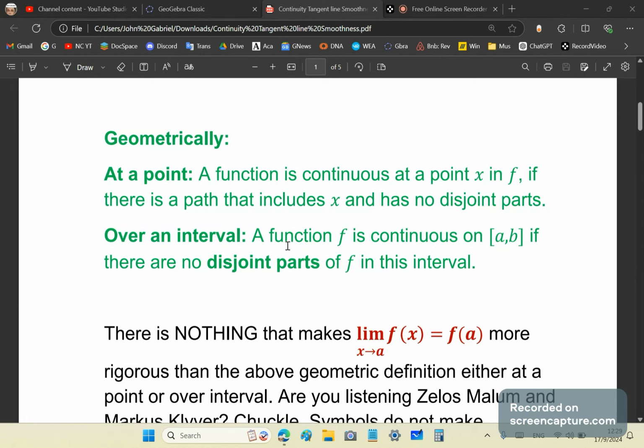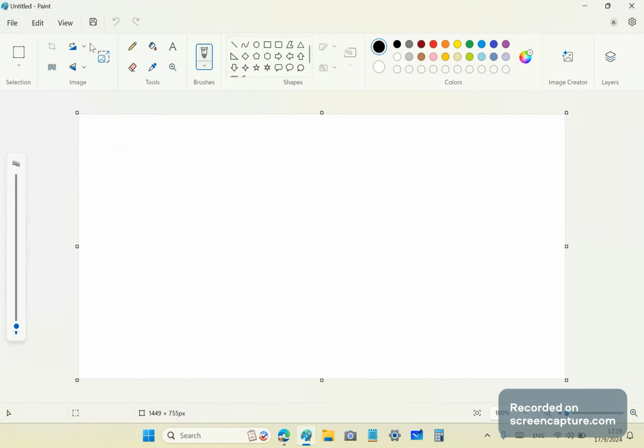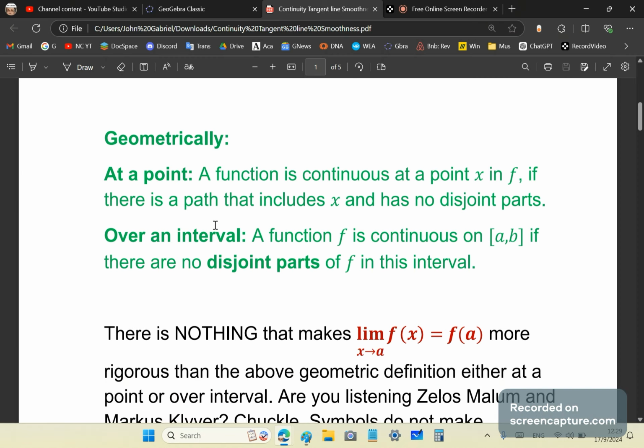So if we have a function like this, we say that it is continuous over this interval if there is no disjoint part, okay? No disjoint part, then it's continuous. Right.